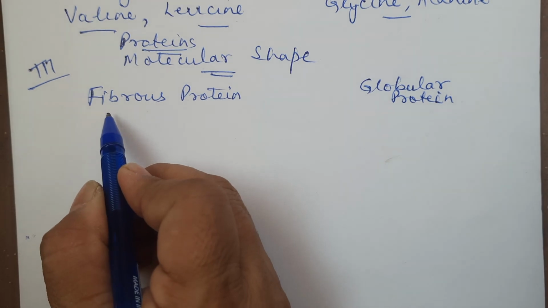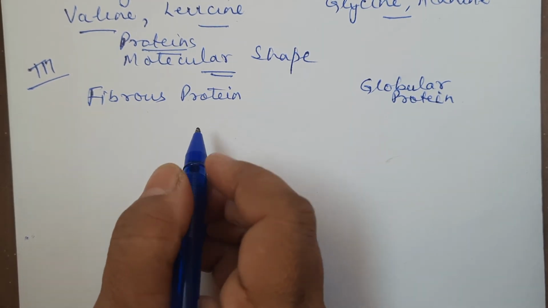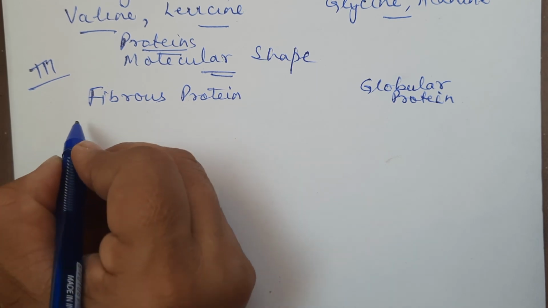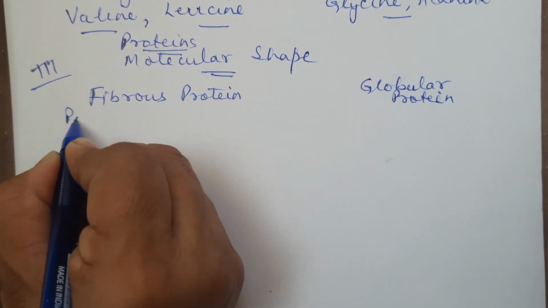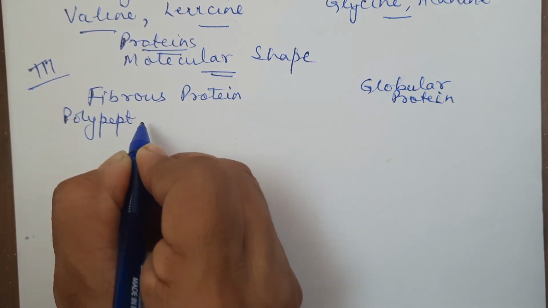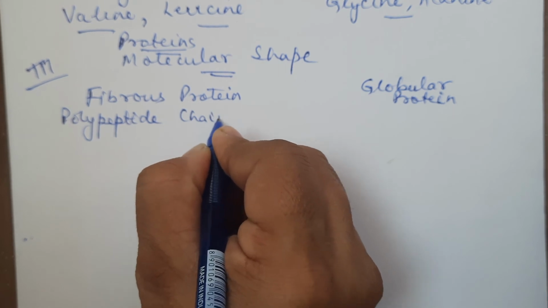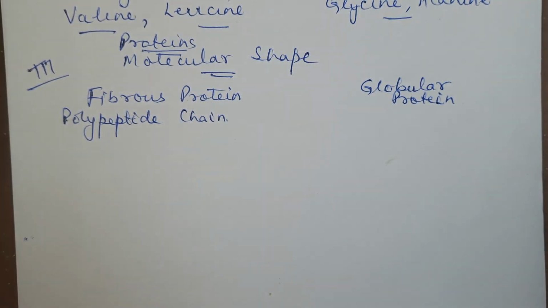Now, fiber. What is that fibrous protein? Fibrous proteins are those in which the polypeptide chain. Now, what are polypeptide chains? You must be thinking, I've not taught you, but structural aspect I've thought of taking separately, right?